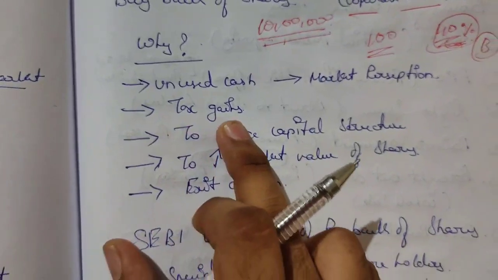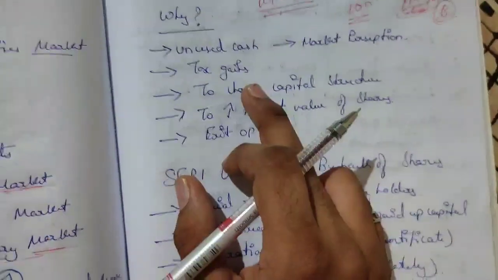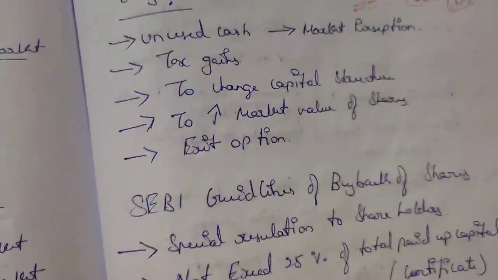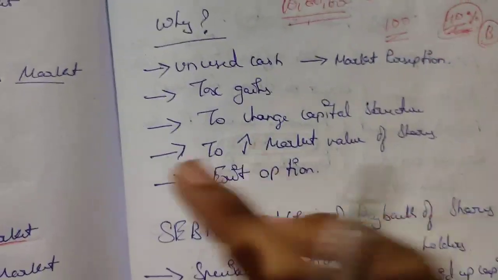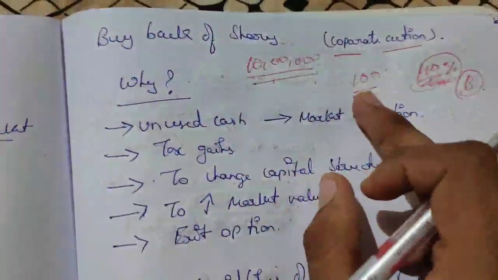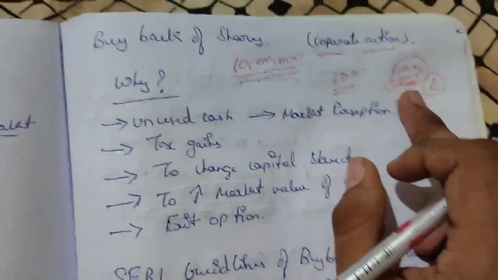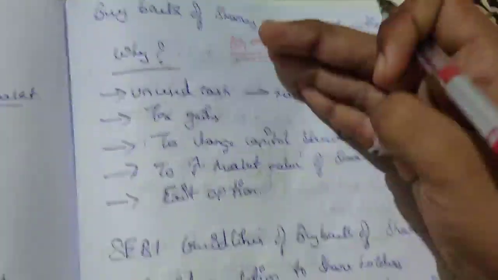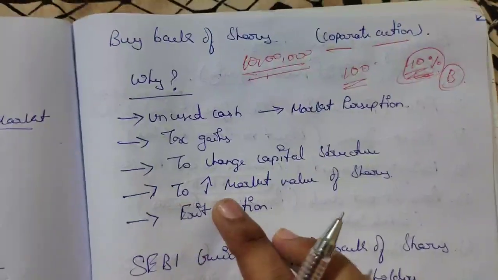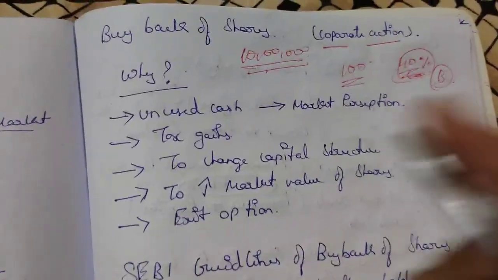Then tax gains also. When we do buyback of shares, the company will get tax benefits. Then to change the capital structure: there were 100 shares and 40% of shares they are removing, so they are changing the capital structure to increase the market value of shares.